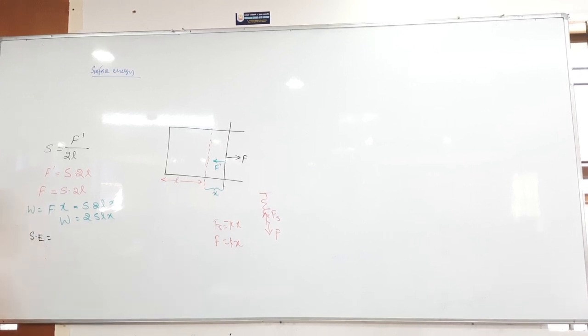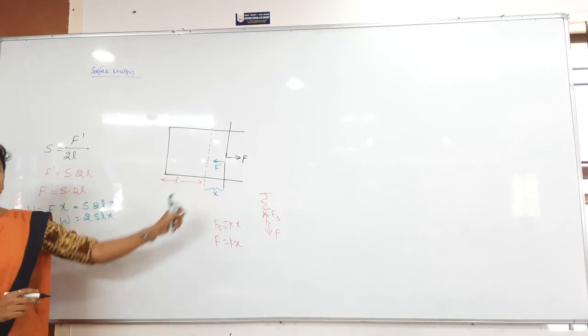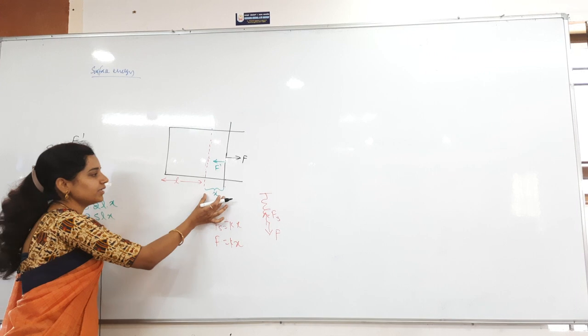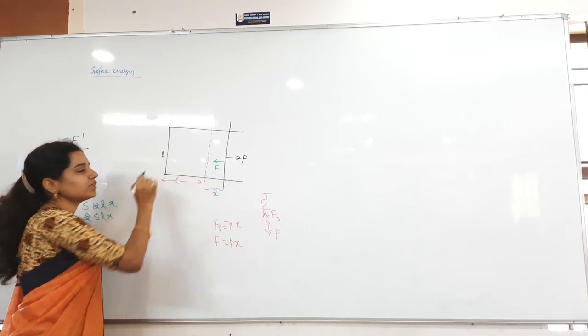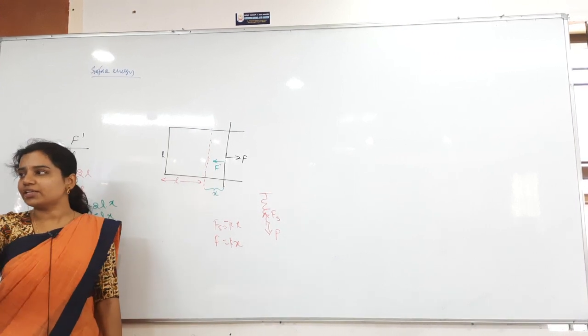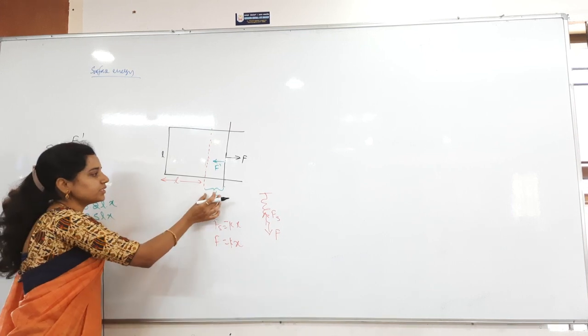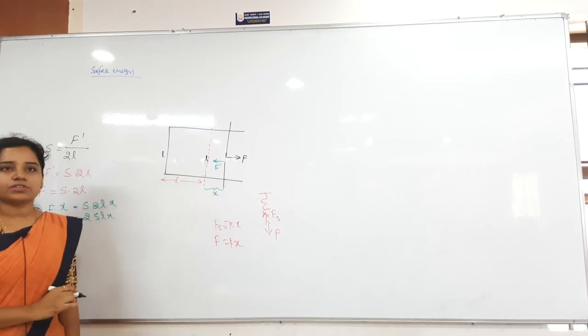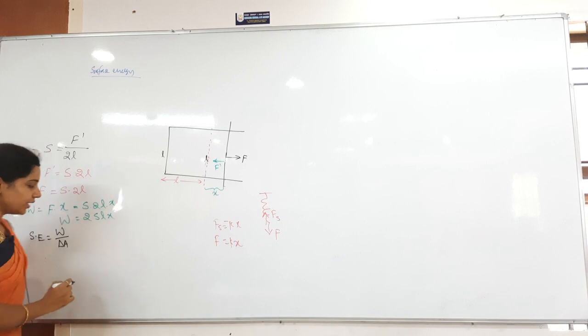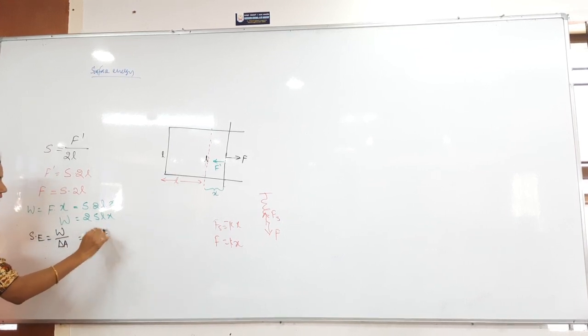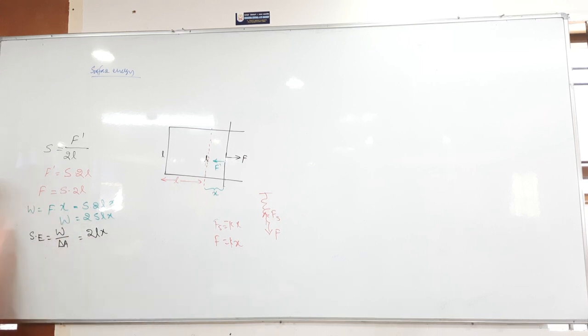Then work done, surface energy, what is the formula I said? Work done by increase in area. Whenever you see how much area we have increased here, this is L, and this is also L only. First of all we took a square, after that we are increasing it to a rectangle. Now this is X and this is L here. So how much is the increase in area? L into X. How many free surfaces? 2 free surfaces, so 2 into L into X.